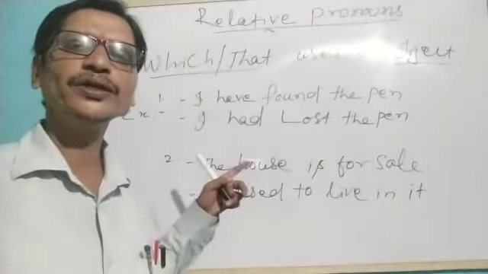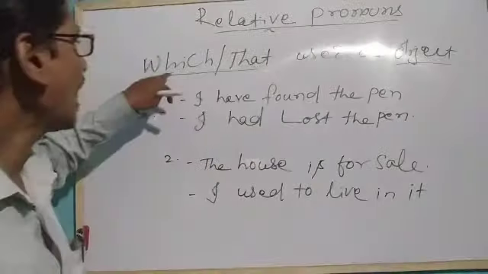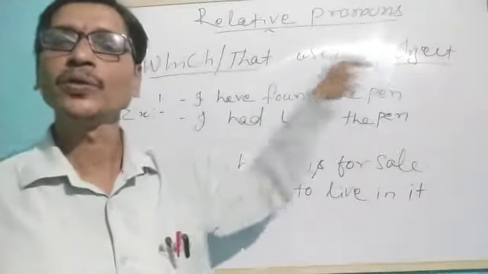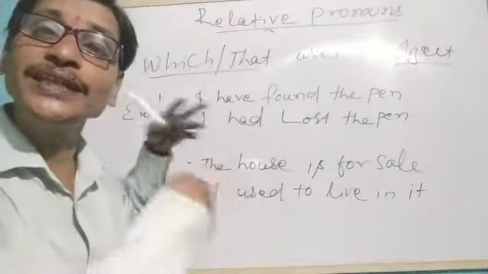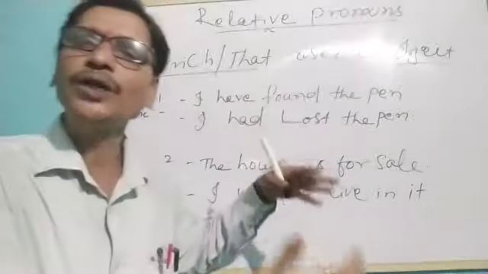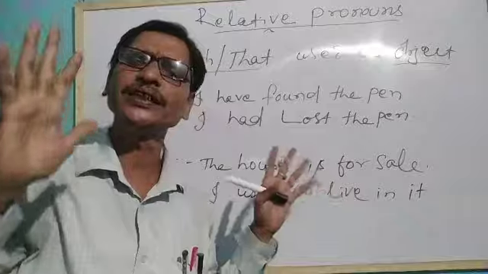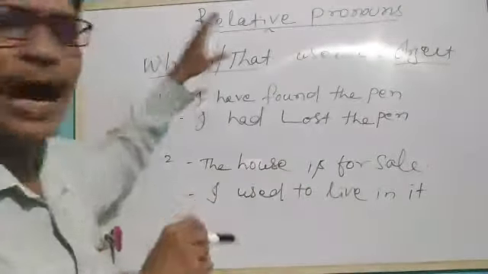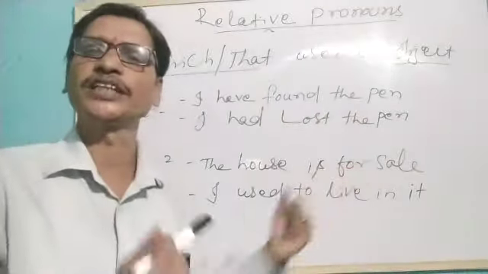Our today's discussion is how which and that, the relative pronouns, are used as objects. Before, we understood how they are used as subjects in the previous class, and today we will understand that they are used as objects.